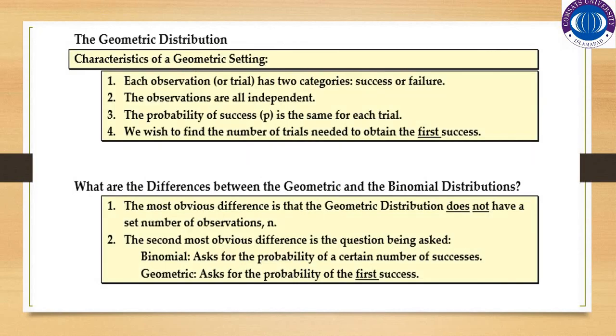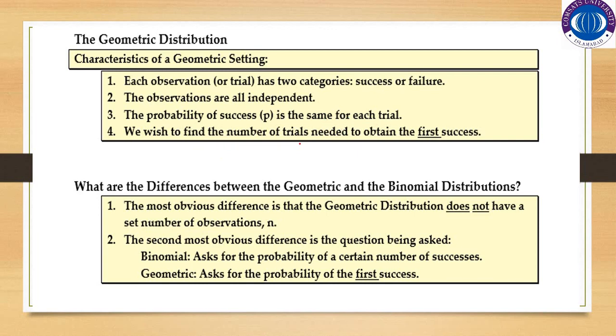Some characteristics of the geometric setting. Each observation or trial has two categories, success or failure. This is same as we have in binomial, we have in hypergeometric distribution. We also have this property in negative binomial distribution, and this geometric distribution is the special case of the negative binomial distribution, so it also possesses the same property. The observations are all independent. The probability of success is same for each trial.